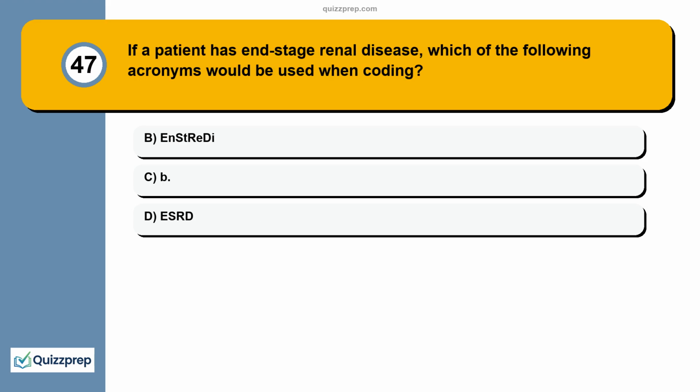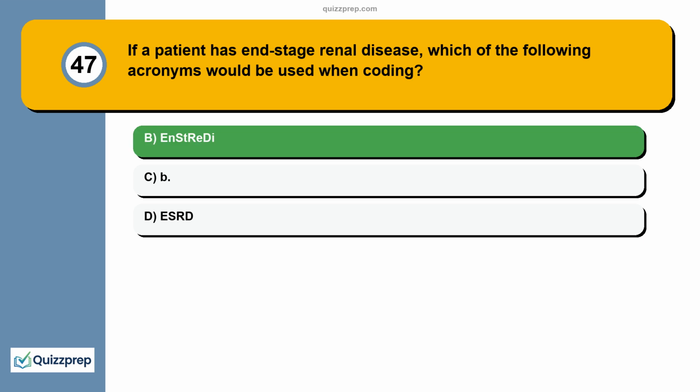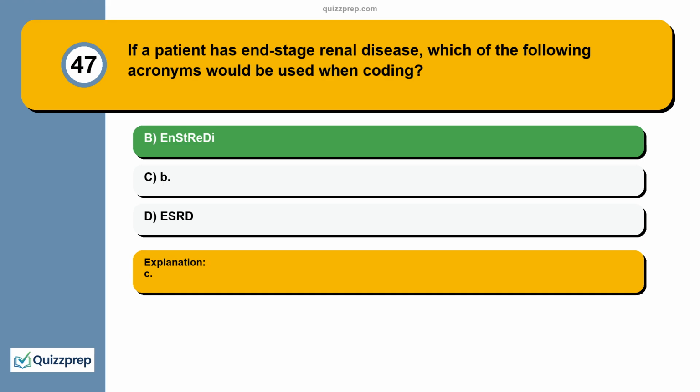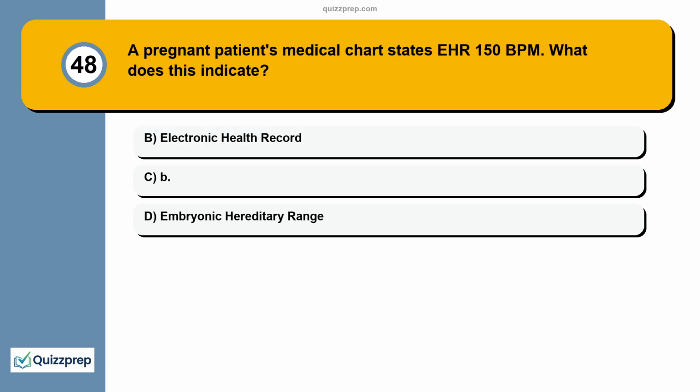Question 47. If a patient has end-stage renal disease, which of the following acronyms would be used when coding? A. NSTRD. B. DSRD. Question 48. A pregnant patient's medical chart states FHR 150 bpm. What does this indicate? A. Electronic health record. B. Embryonic hereditary range.